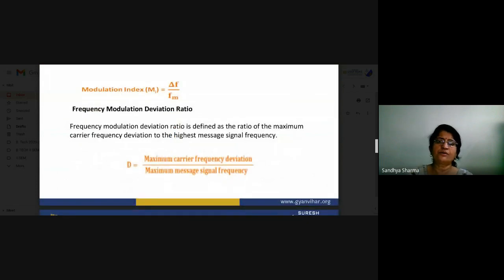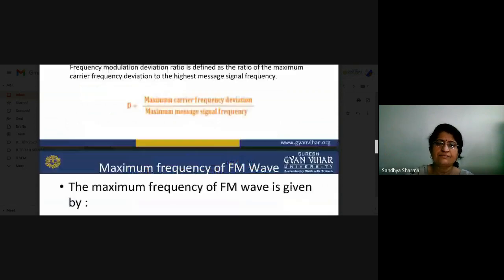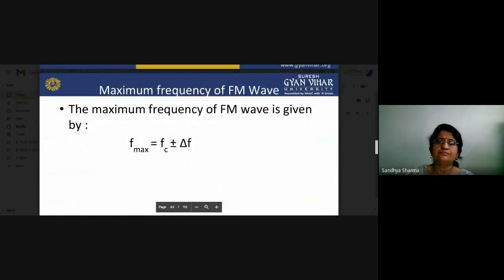Now the frequency modulation deviation ratio is defined as the ratio of the maximum carrier frequency deviation to the highest message signal frequency. What will be the maximum frequency of our frequency modulated signal? Here fc plus minus del f.